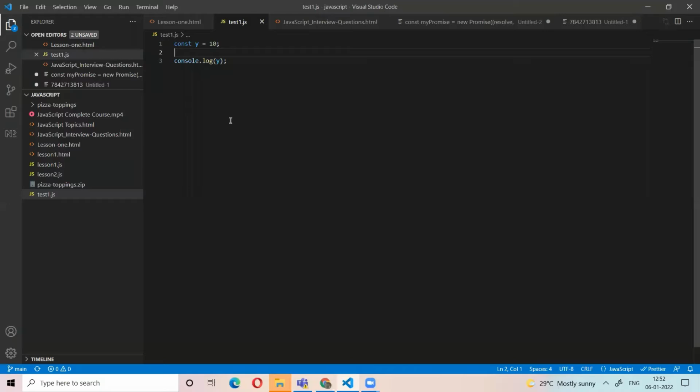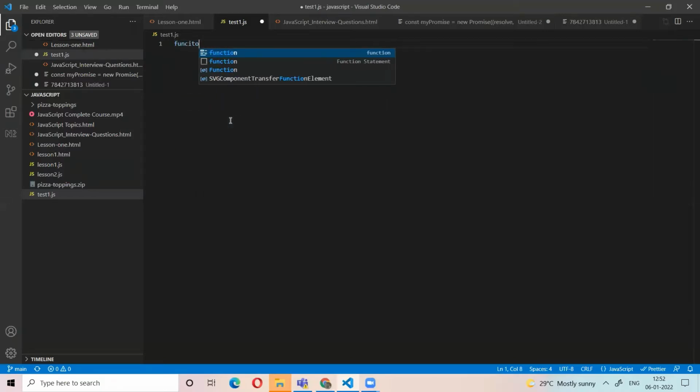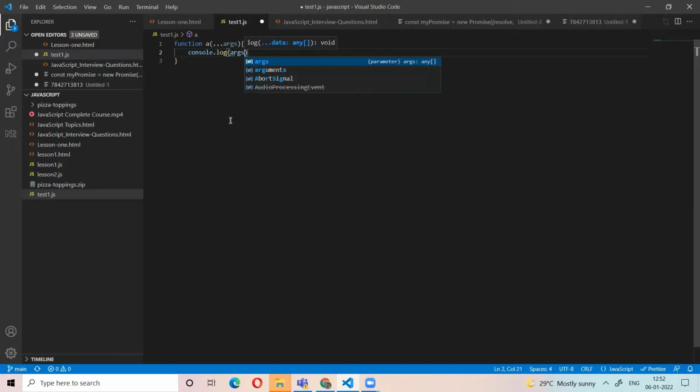The rest of the spread operator I already explained. For example, I have a function and I want to call it with n number of arguments. Here the triple dots are the spread operator. Console.log args.